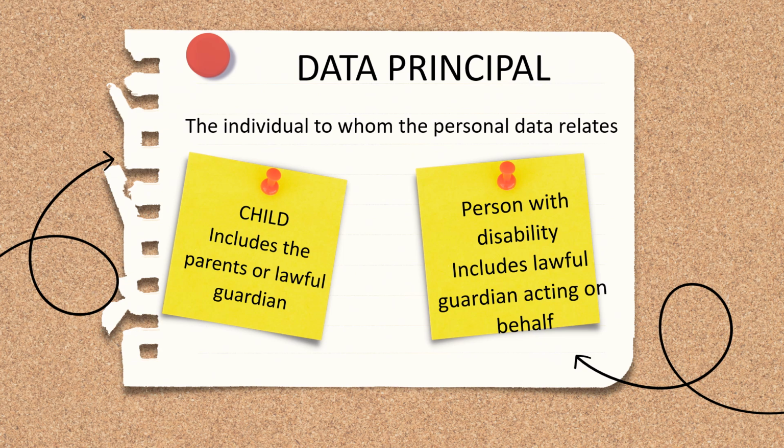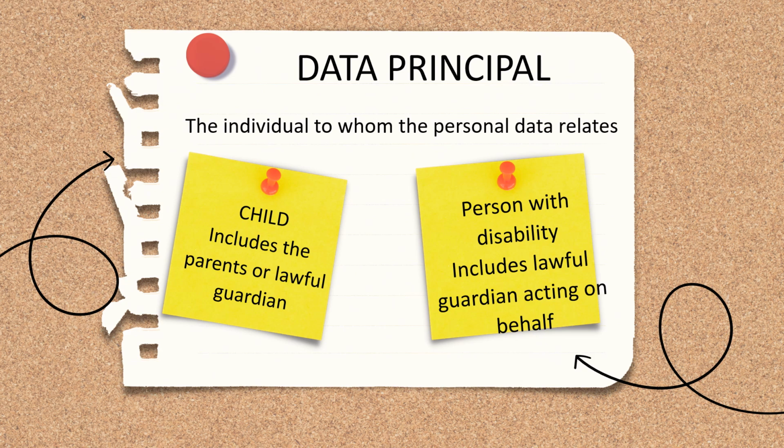Now, if the personal data belongs to a child, then who is the data principal? The data principal will be the child, including the parents or lawful guardian. Example, say Pooja's younger brother Aryan is a minor, some 10-year-old, and he wants to join a summer camp. Since Aryan is a child, Pooja can act as his guardian. She fills out the registration form on his behalf and gives his personal data. So here, although the personal data belongs to whom? It belongs to Aryan, who is a child, but both Aryan and Pooja will be treated as data principals.